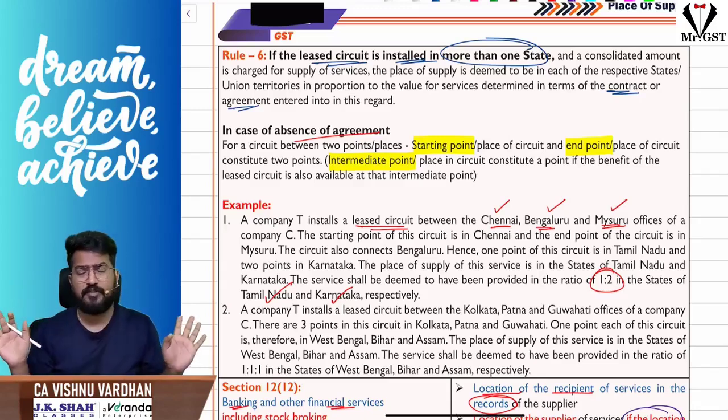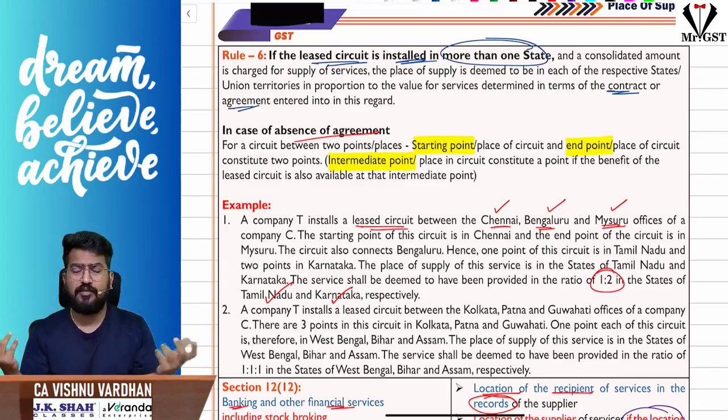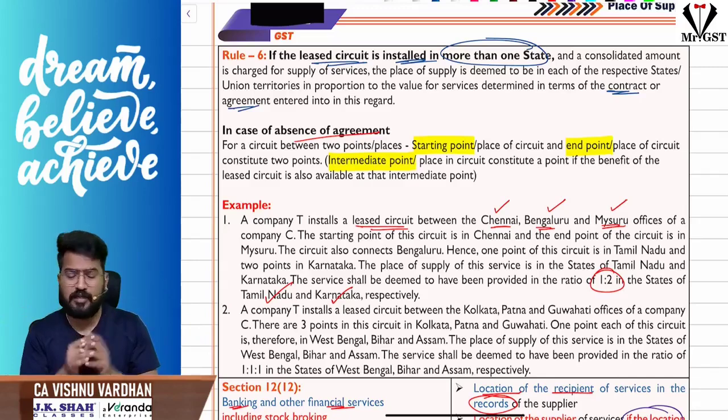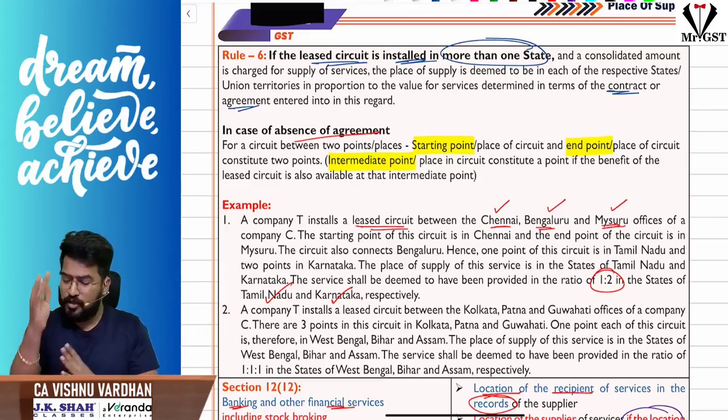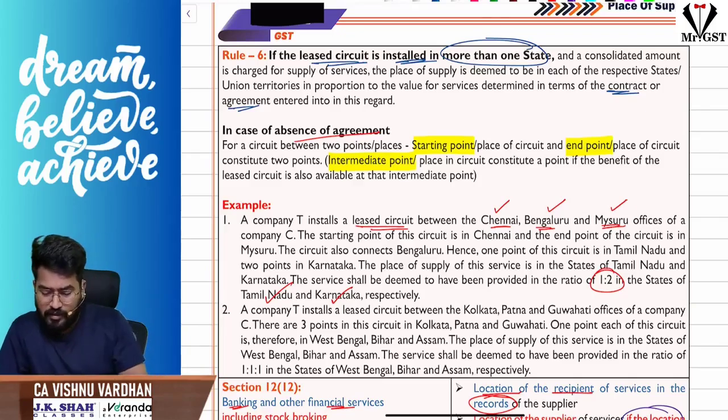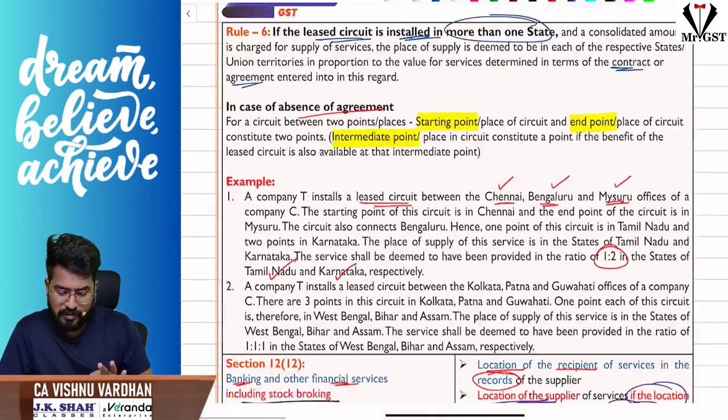Every state is a place of supply for sure. How do you apportion that value? As per the agreement, sir. If the agreement is not there, then you go with rule 6. What is rule 6? See how many points are located in each state, and in that proportion, or in that ratio, please split the amount and calculate the place of supply. Each state will fall as a place of supply.